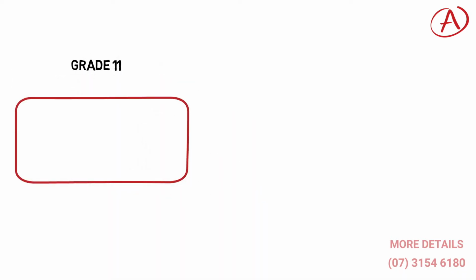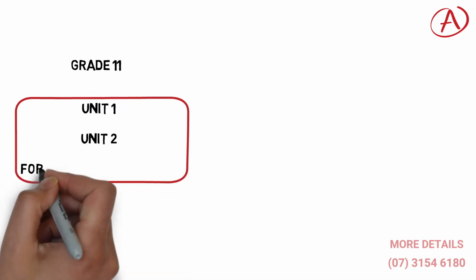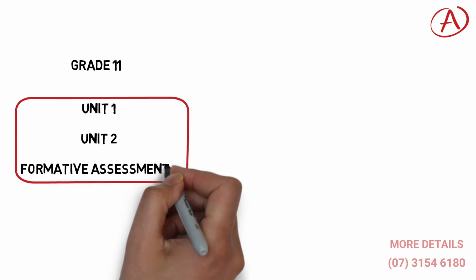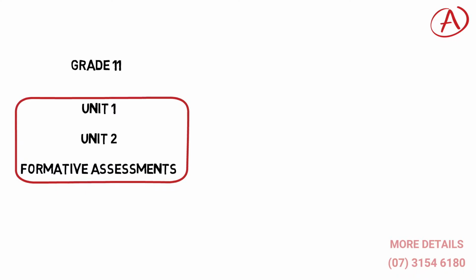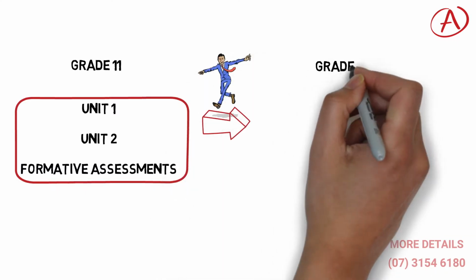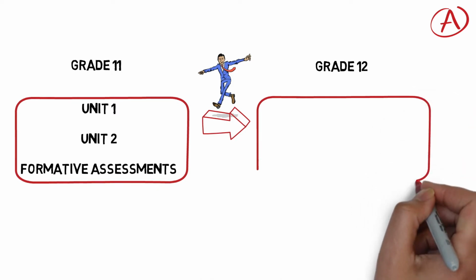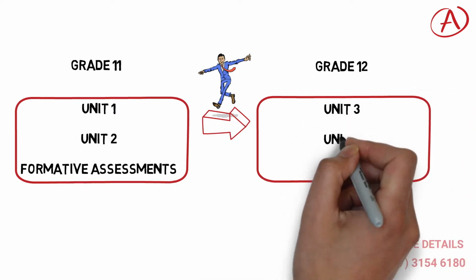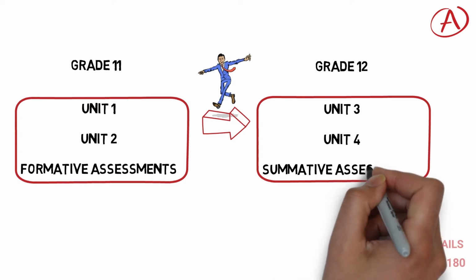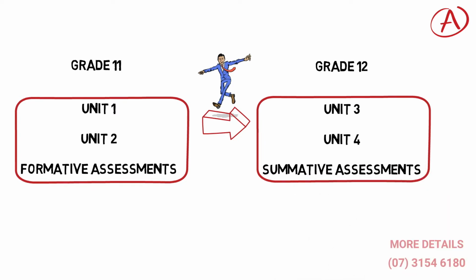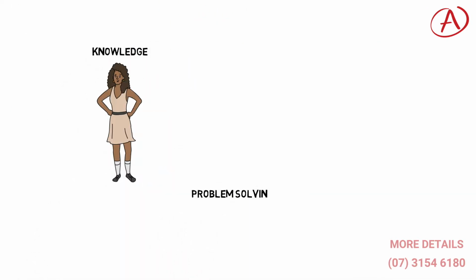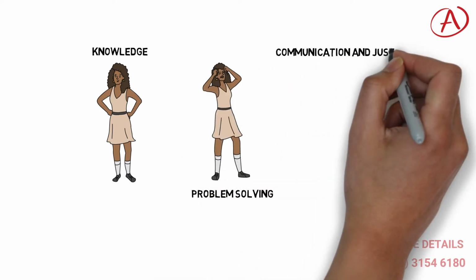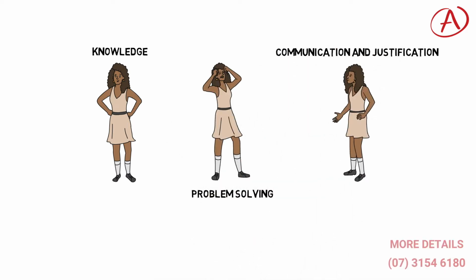Furthermore, years 11 and 12 will be broken into 4 units. Units 1 and 2 are completed usually in grade 11, and units 3 and 4 will be commonly completed in grade 12. However, certain subjects may start unit 3 in grade 11. Units 1 and 2 will be formative, meaning they don't directly affect the student's ATAR, but set them up for units 3 and 4, which are therefore summative and count towards the student's ATAR score. All in all, assessments will still be marked based on knowledge, problem solving, and communication and justification or reasoning. However, the terminology used to describe these aspects will differ.